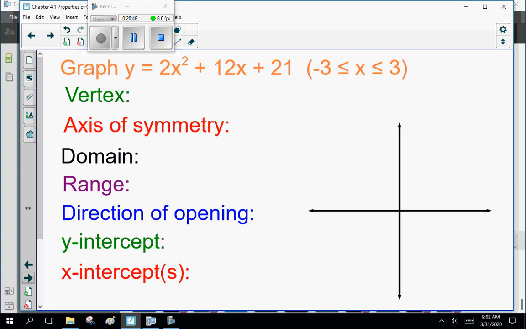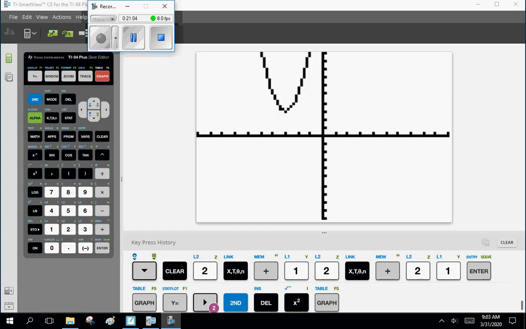So, one more graph: 2x squared plus 12x plus 21. And once again, if you haven't got a graphing calculator, do a table of values. Go. We've done this before. So you guys graph it. We'll come back and compare graphs. Let's go. Okay, guys, this is my graph. It'll look something like that.